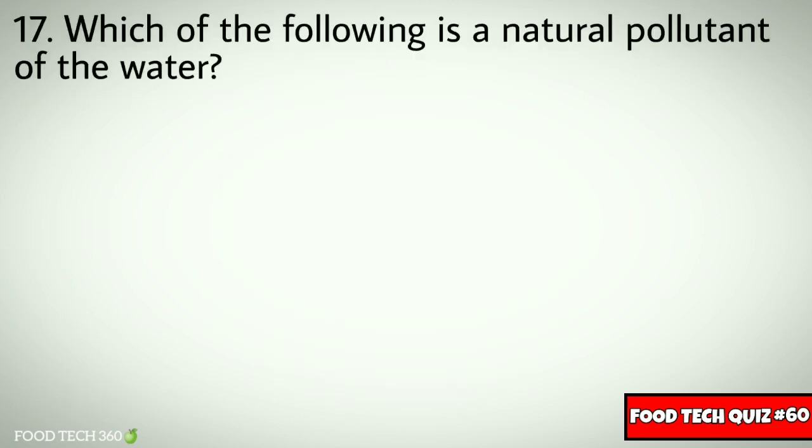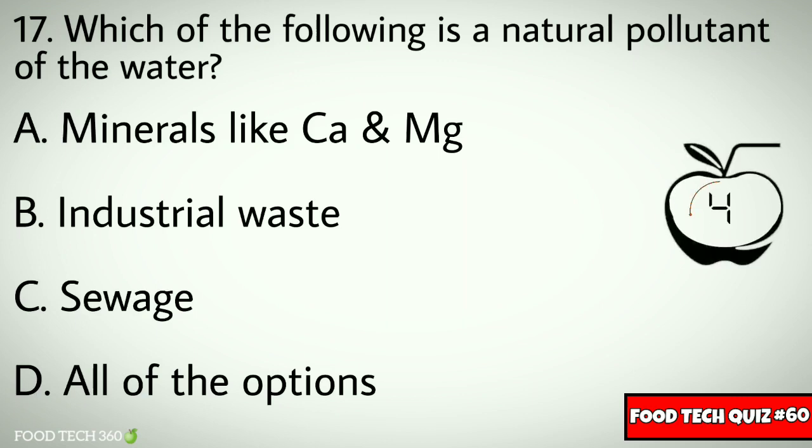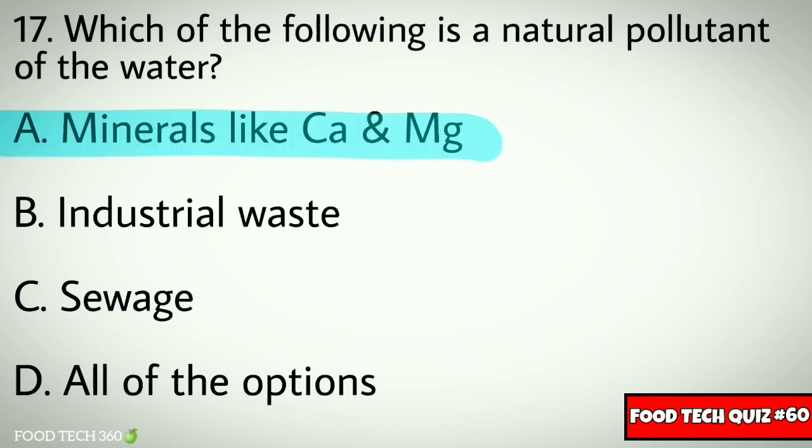Question number 17. Which of the following is a natural pollutant of the water? Options: A. Minerals like calcium and magnesium, B. Industrial waste, C. Sewage, D. All of the options. Correct answer: A. Minerals like calcium and magnesium.